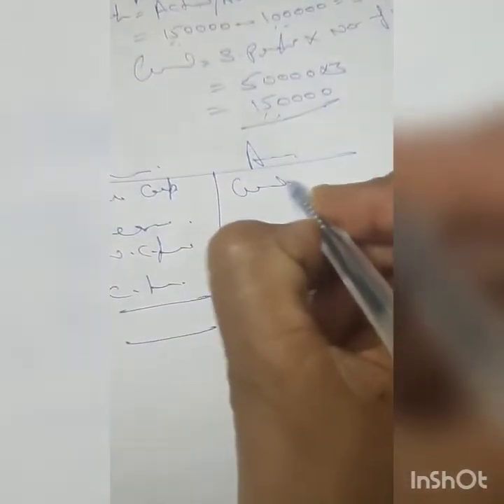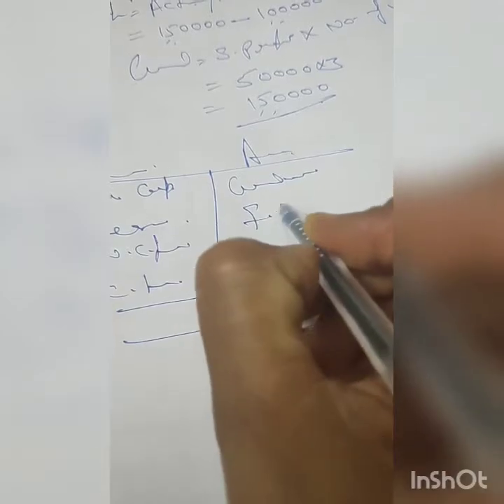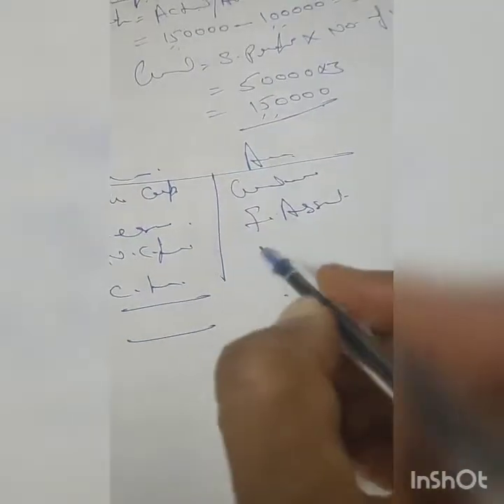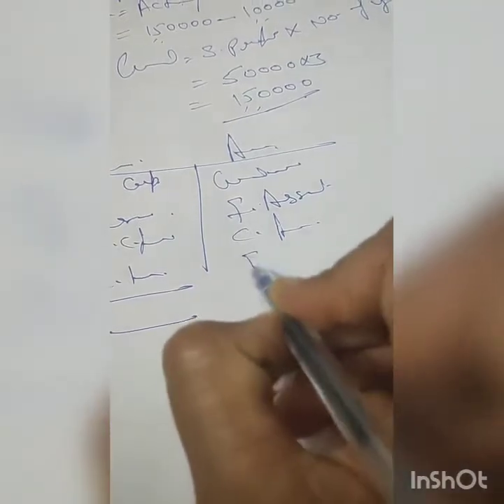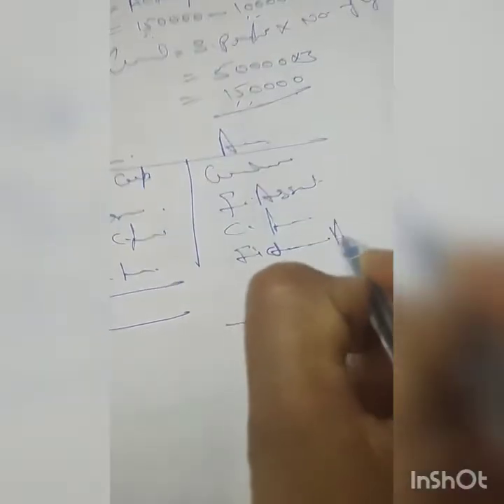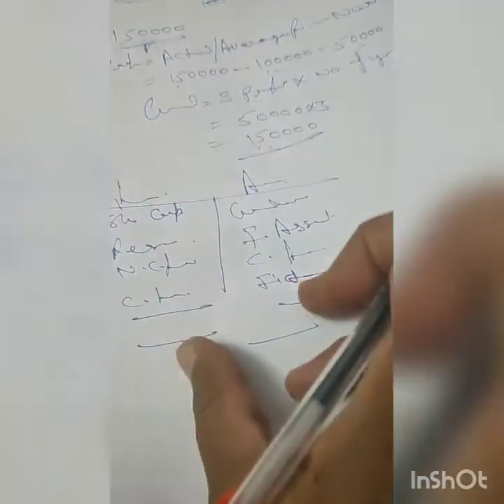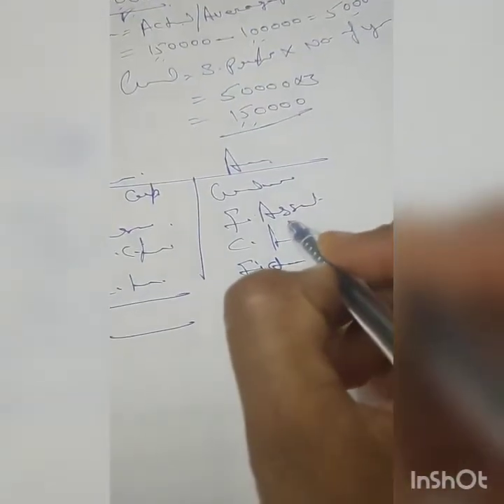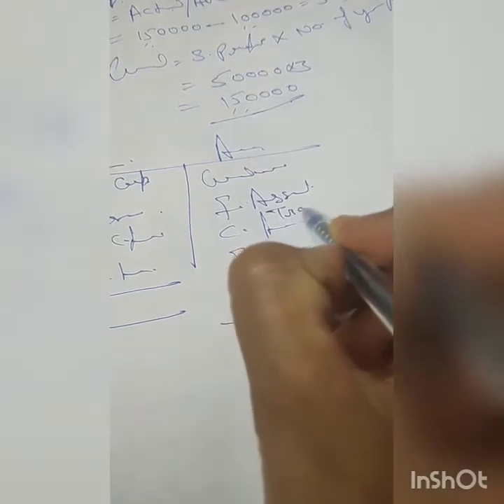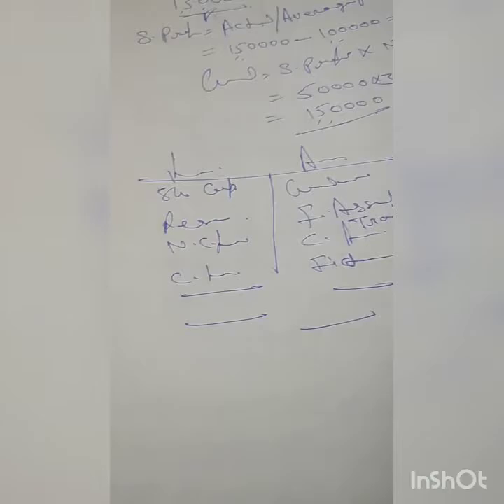Here comes your goodwill, fixed assets, current assets, and fictitious assets, right? These terms are important. Otherwise you also get trade investment, which is also a part of your assets.